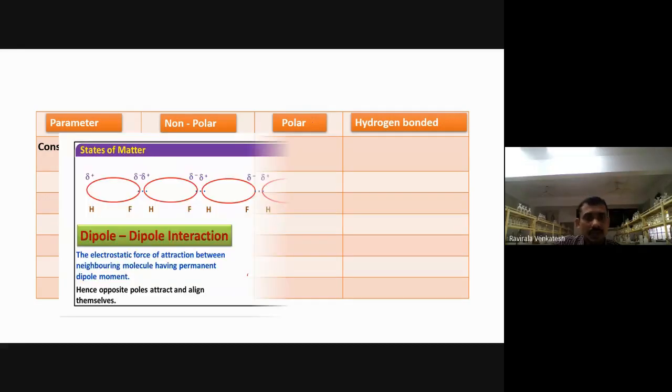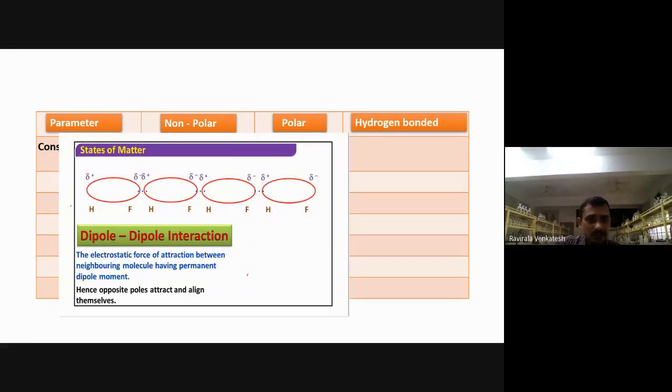Next, in dipole-dipole interaction, you take hydrogen and fluorine. Hydrogen and fluorine, on their own, have a negative charge here and a positive charge here. There is no symmetrical or unsymmetrical case; they have charges from the start onwards. We are not developing anything. So that is what dipole-dipole interaction is.